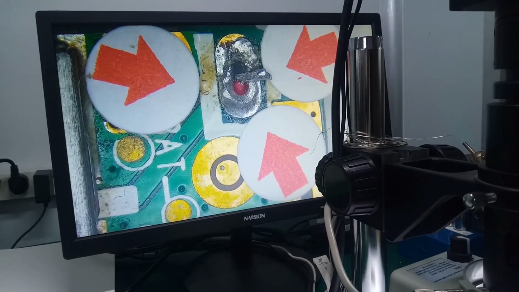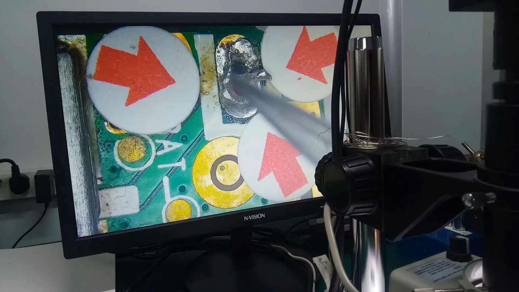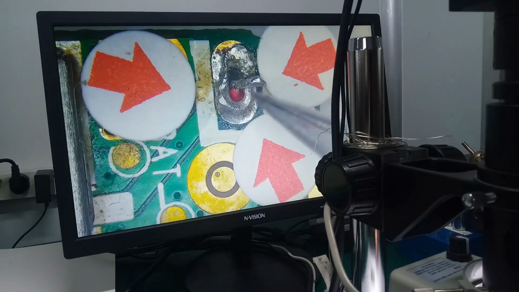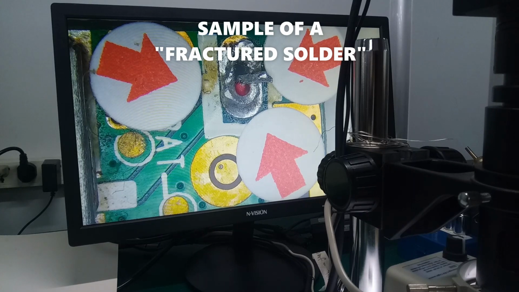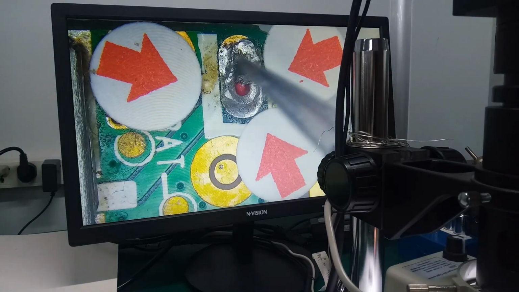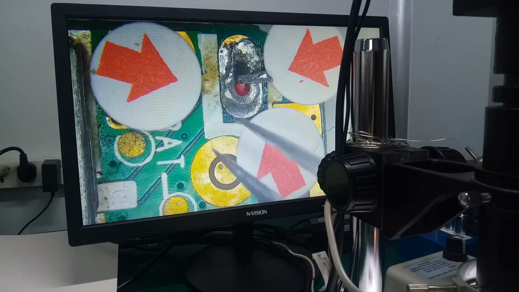This is fractured solder. See the condition of the solder lead. It is already fractured and no contact with the solder land. And moves the leg terminal. This is the sample of fractured solder. Look at the terminal of the component. It has been detached and no contact with the solder land. This is what we call solder land.